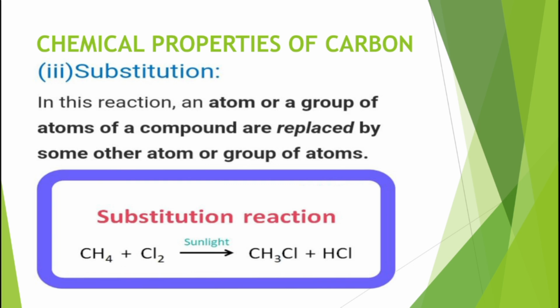Okay, then the another property is substitution. In this reaction, an atom or a group of atoms of a compound is replaced by some other atom or group of atoms. Okay, here it is substituted. CH4 plus Cl2 gives rise to CH3Cl plus HCl. Here you can see the chlorine compound. There were two chlorine atoms, and this was shared among them. One was given to CH3, another was given to the hydrogen.